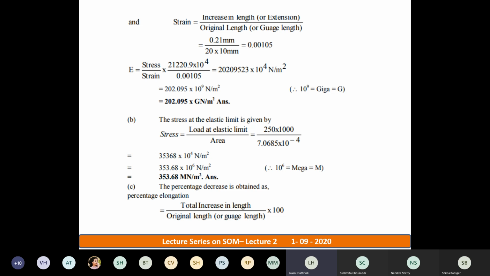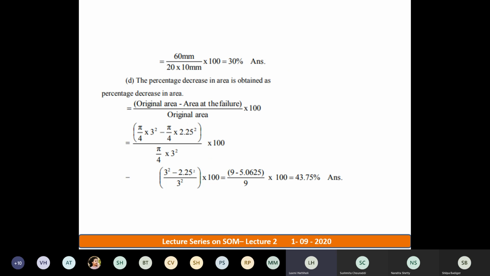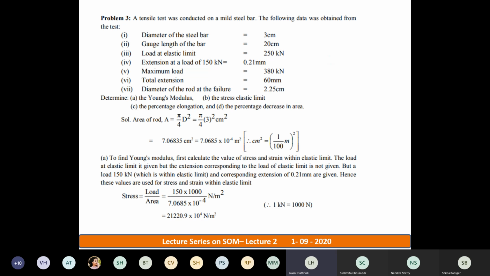Okay. So you can also do this calculation in Newton per mm square, not an issue. That is also very correct answer. You can keep the answer in Newton per mm square also. Okay. So my next thing, in the question here, I'll show you the question once again now. He has also asked you stress at elastic limit.